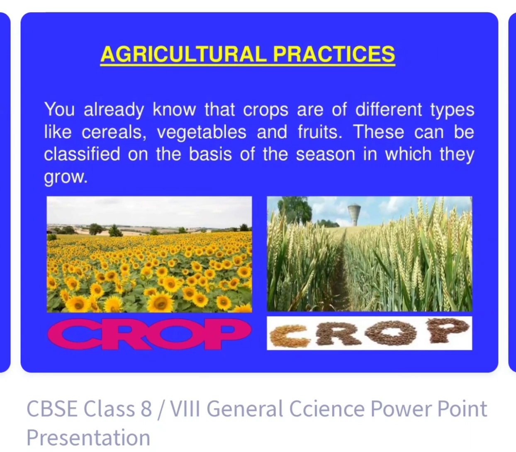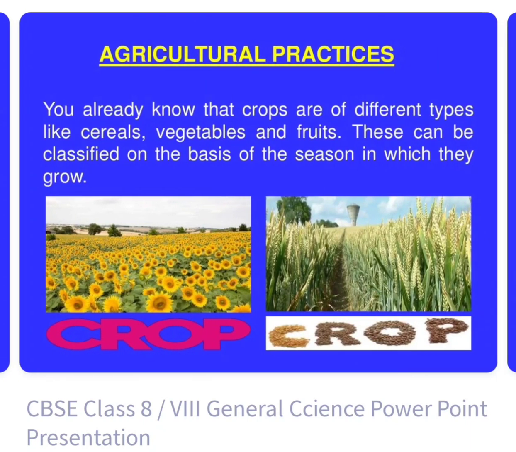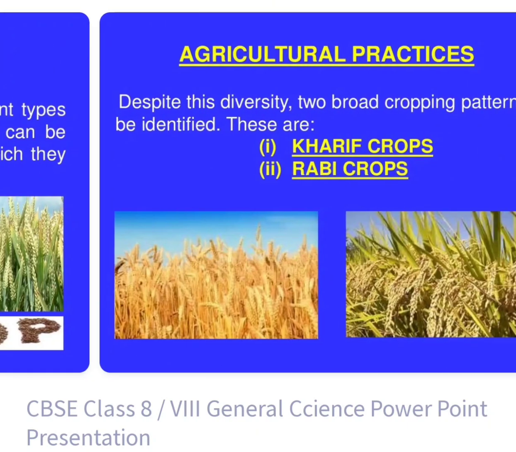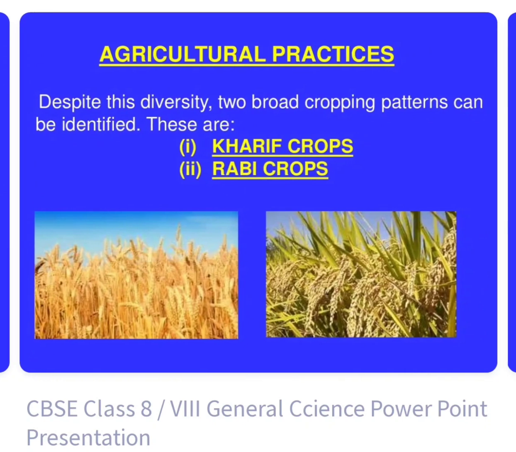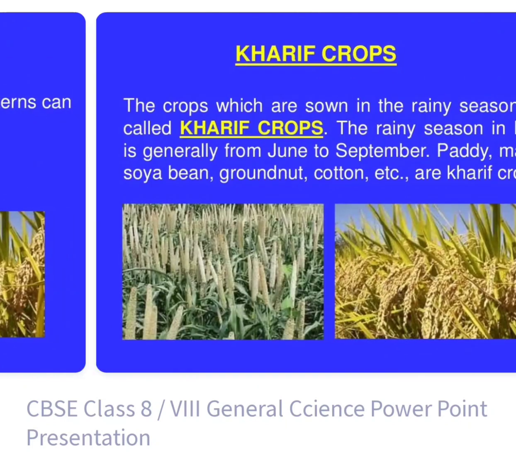So in agricultural practices, you know that crops of different types, like cereals, vegetables, and fruits, can be classified on the basis of the growing season in which they grow. Like we have different seasons, we have different crops. The first is the kharif crop, and then we have rabi crops. Like we have paddy, we have wheat.